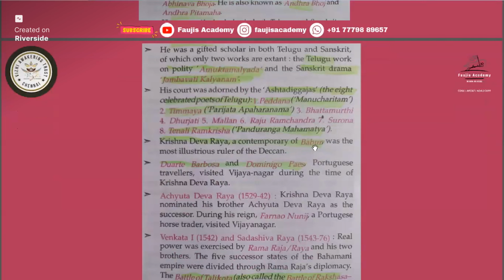Then Krishnadeva Raya was a contemporary of Babur. So who was the contemporary of Babur? Krishnadeva Raya. A question has already come about this. Who was the contemporary of Babur? And during Krishnadeva Raya's time, Duarte Barbosa and Domingo Paes visited during the Krishnadeva ruling time.